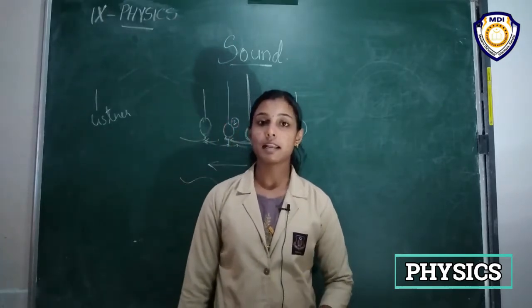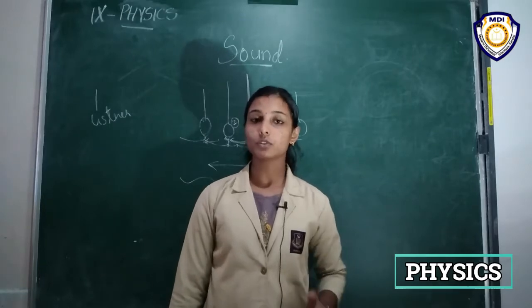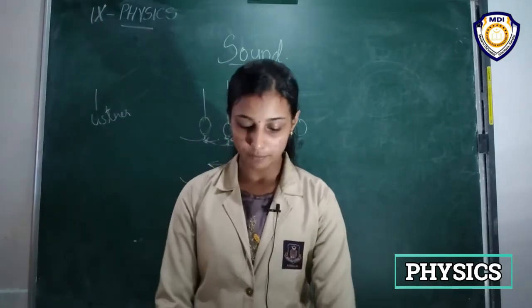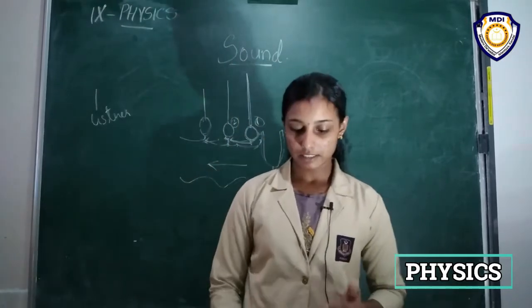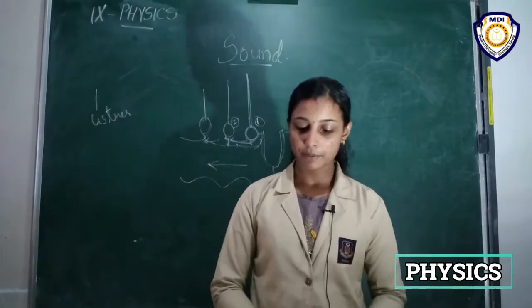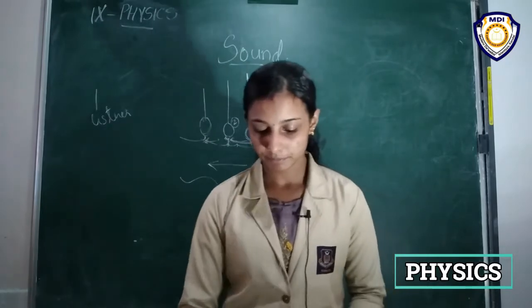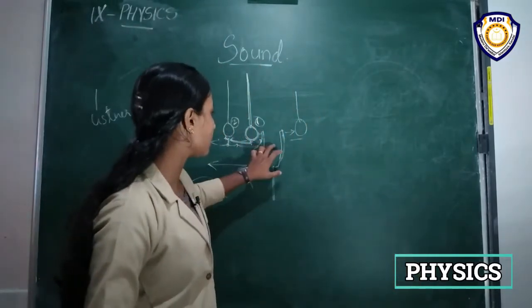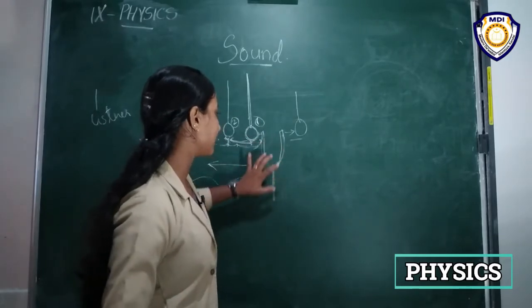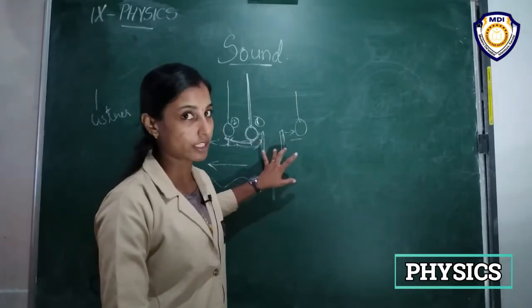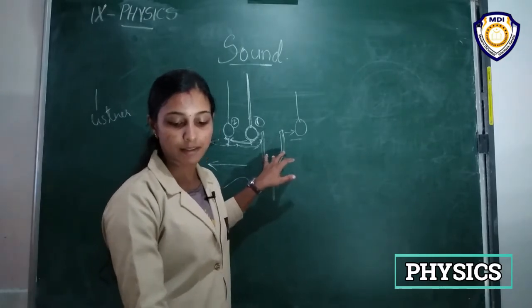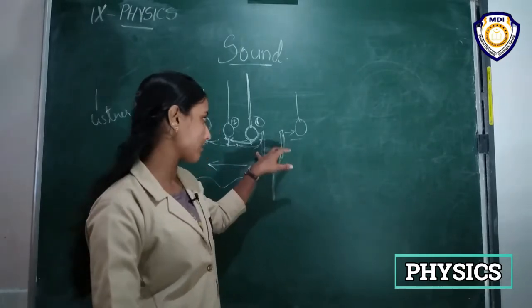Okay, so I hope it is clear to you, and again you should read these paragraphs given on page number 161, and you have to underline this paragraph. When an object vibrates, it sets the particles of the medium around it vibrating. Here the object is vibrating, like suppose this tuning fork is the object that is vibrating, right? So when an object vibrates, it sets the particles of the medium around it vibrating.